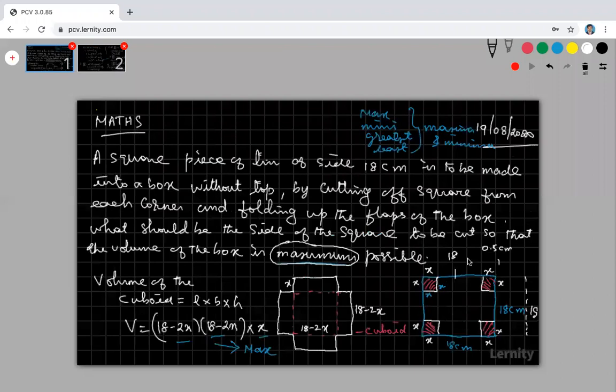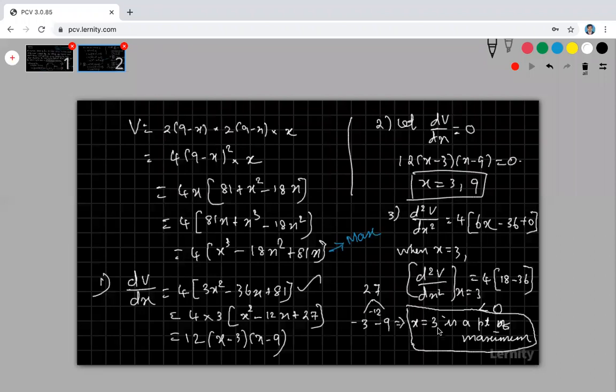What is your x? The side of the square. We are cutting some square from each corner. What is the side of the square? That is x. When you take x is equal to 3, we will get the maximum volume. Sir, I am going to take x is equal to 4, sir. You never get maximum volume. Sir, I wish to take my x is equal to 2, sir. You never get maximum. Okay?